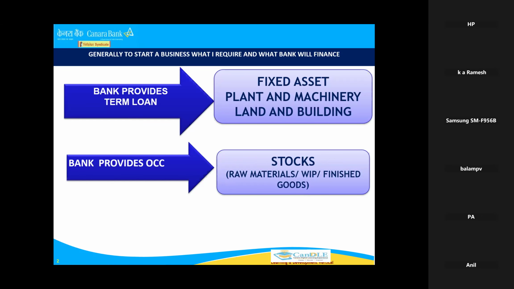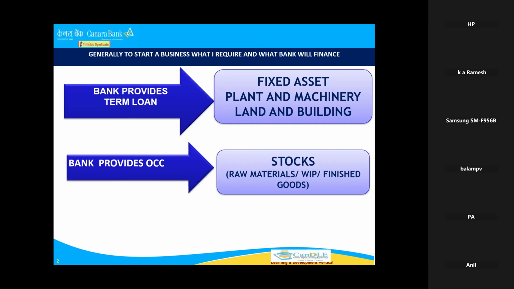Term loan means it's a creation of assets, like fixed assets. We will give the term loan. Okay, like a businessman wants to put up a manufacturing unit, so he wants land and building, plant and machinery. Yes, you have to give term loan because it's a fixed asset. For example, computer purchase, fixed asset, term loan. So try to understand this concept of term loan first. So term loan will always have a minimum repayment period of more than 1 year. That is the basic concept of term loan.